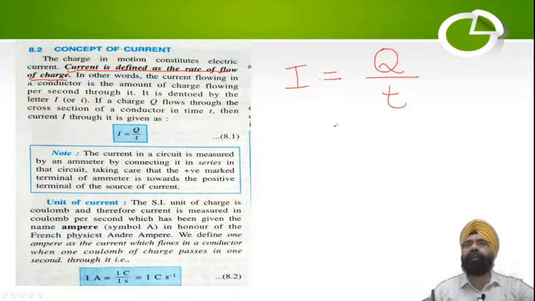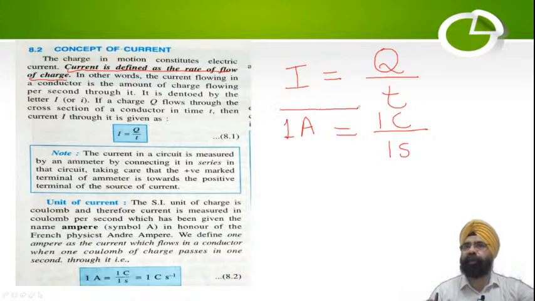We know that the unit of charge is coulomb, and we know that the SI unit of time is second. So what does the unit of current become? It becomes coulomb per second. In honor of Andre Ampere, we have named it ampere, and we denote it by a capital A. So ampere is the unit of current. 1 ampere is equal to 1 coulomb by 1 second. So how do we define it?